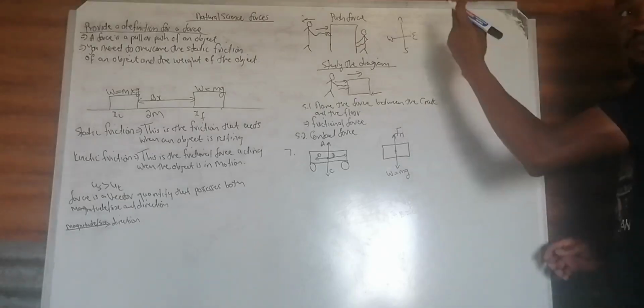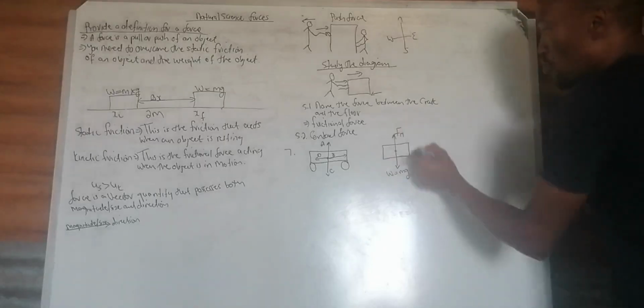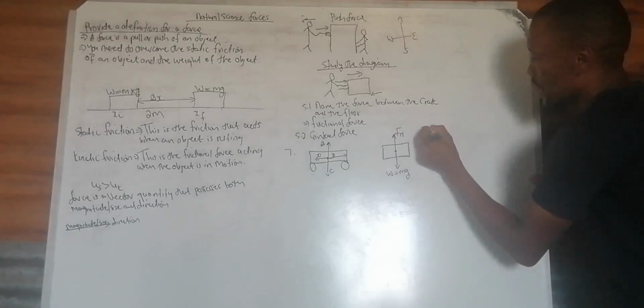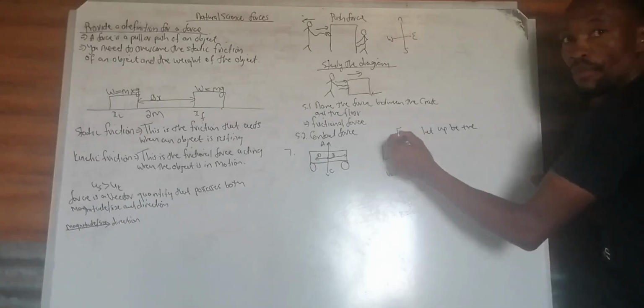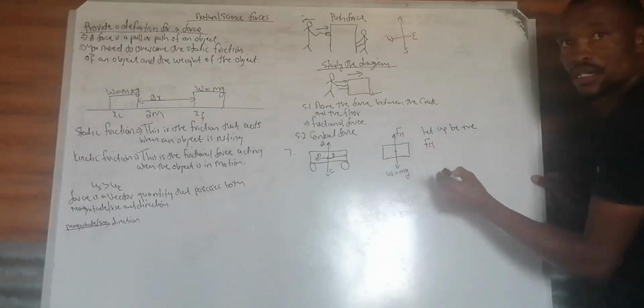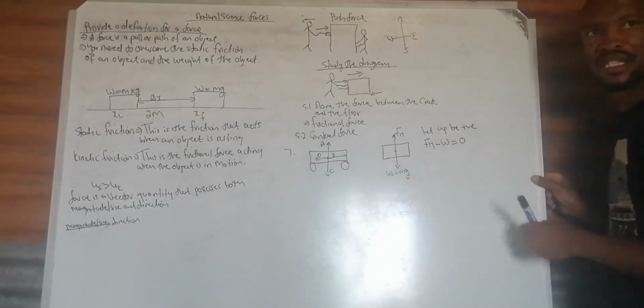Because it is important that we choose the direction. We can say let upwards be positive or let downwards be negative. So we can say let up be positive. So normal force minus weight must be equal to 0.